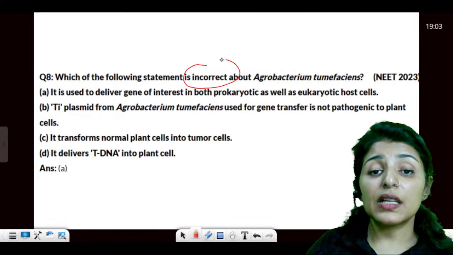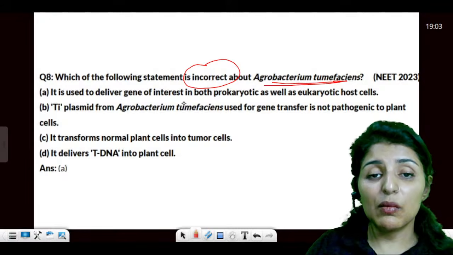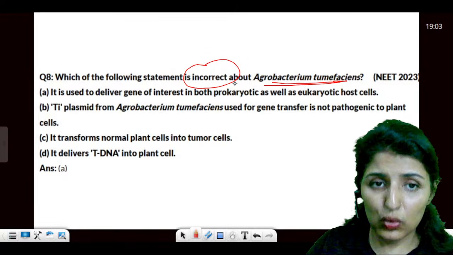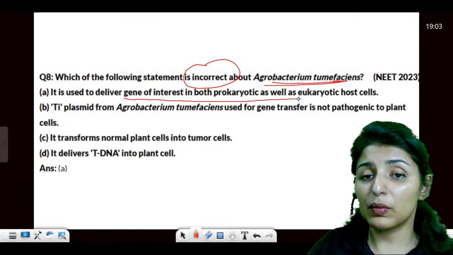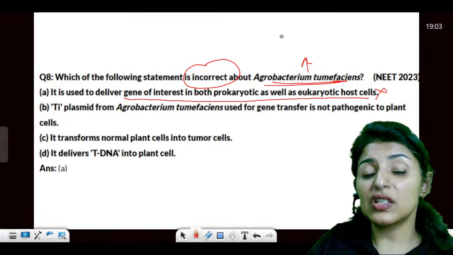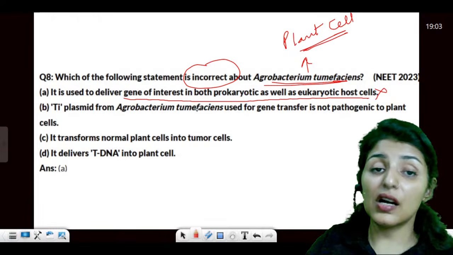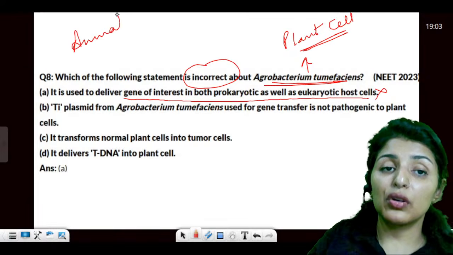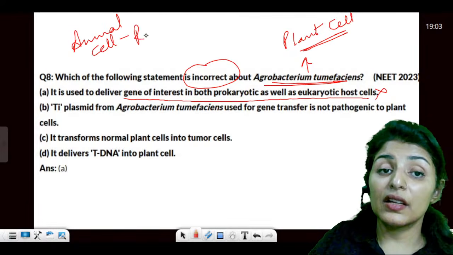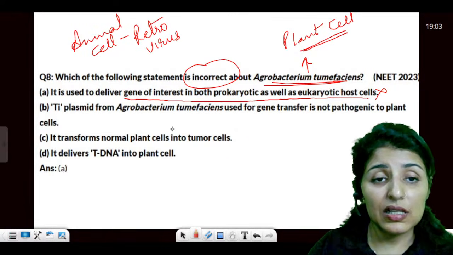Now, which of the following is incorrect about Agrobacterium tumefaciens? So, Agrobacterium tumefaciens is used to deliver the gene of interest in both prokaryotic and eukaryotic. No, it is used for delivering the gene of interest in the plant cell. We use this for the plant cell. For animal cell, we are going to use what? Retrovirus. Yes or no? We prefer retrovirus for transferring a gene in the animal cell.